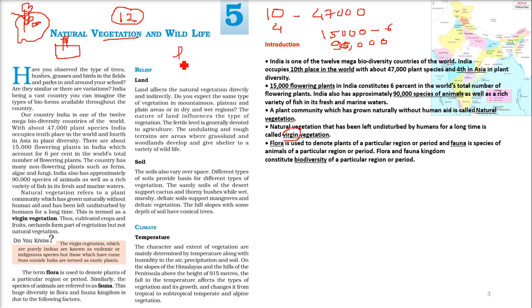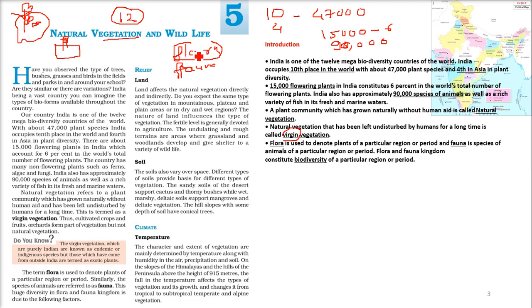Flora and fauna are two terms that will come up a number of times. Flora is used to denote the plants. You can remember it by the word flower.